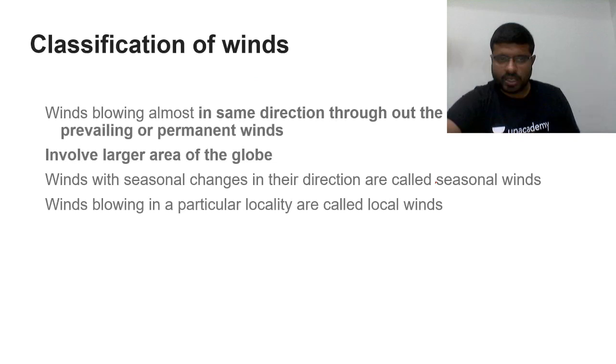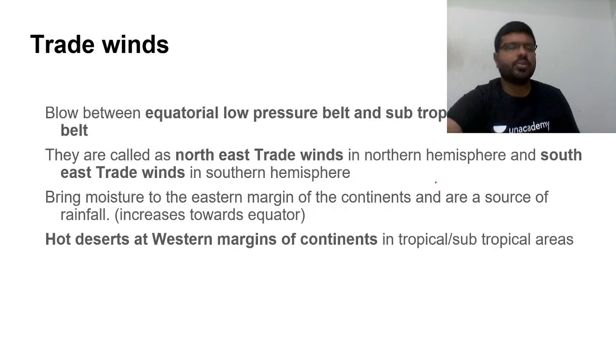Now coming to the trade winds. What are trade winds? They are the winds which are blowing between the equatorial low pressure belt and the subtropical high pressure belt. They are called northeast trade winds in the northern hemisphere and southeast trade winds in the southern hemisphere. Why are they called so? Because of the deflection of the wind systems. Then what happens? They bring moisture to the eastern margins of the continent and are a source of rainfall.